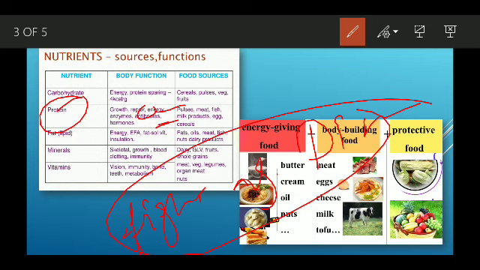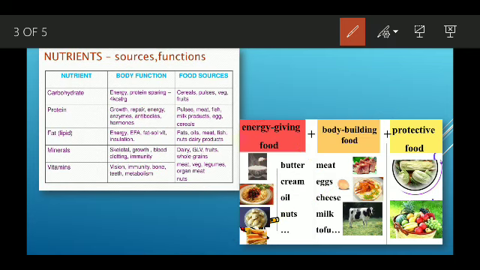Then where do we get this protein? We get it mostly from pulses like peas, gram, then moong. And then meat products and fish, then milk, then egg, and then cereals. So we get protein from these products.